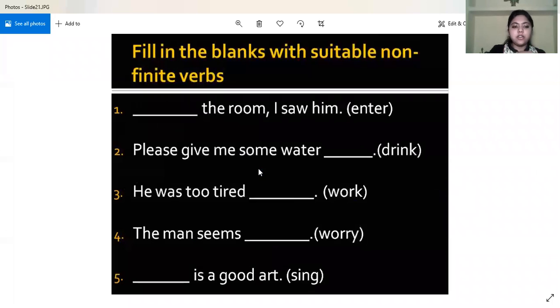This is the last set of exercises. You have to fill in the blanks with a suitable non-finite verb. Look at the questions, look at the sentences. Try the answers, write them down and tell me.